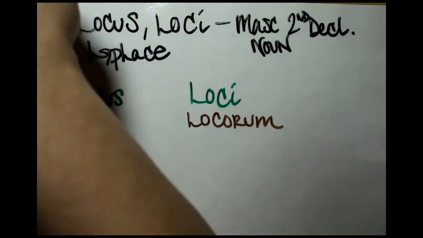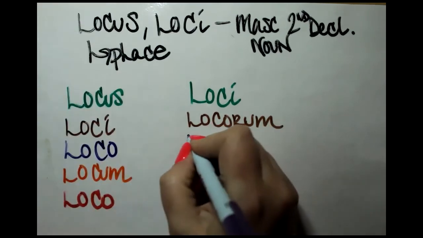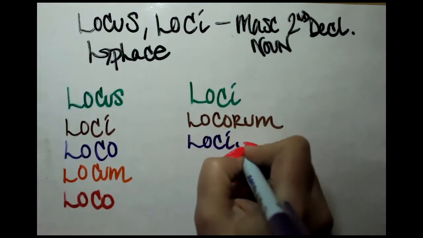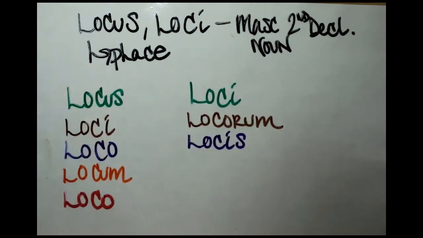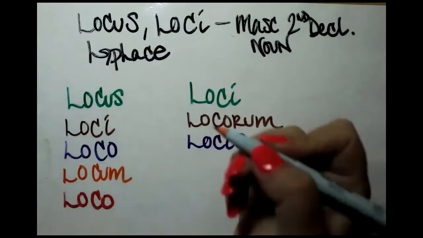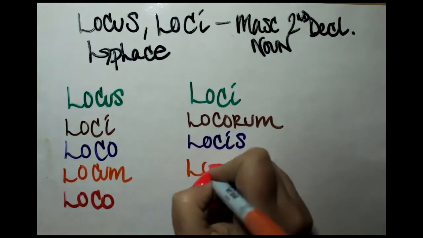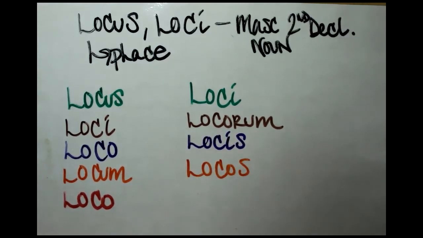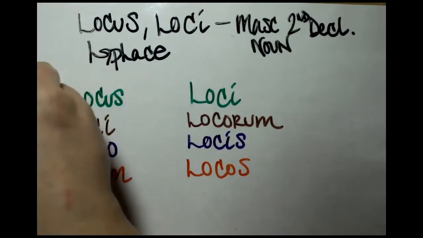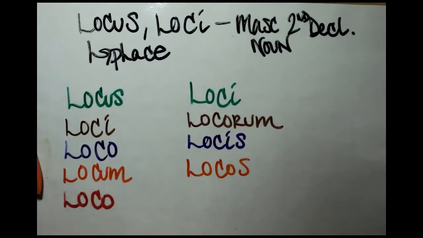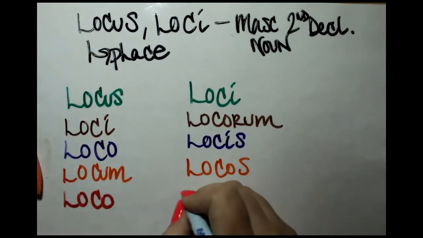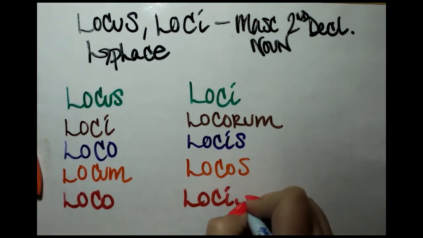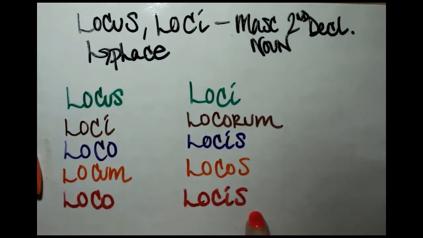The dative plural, locis, to, for the places. The accusative plural, locos, so the direct object, the places. And then our ablative plural, locis, by, with the places. Okay, excellent.